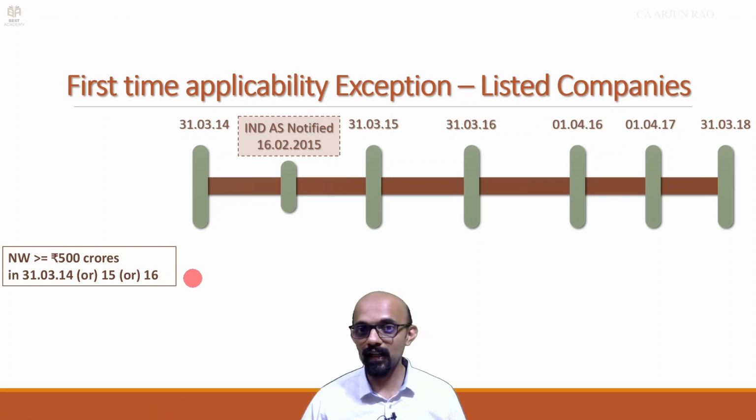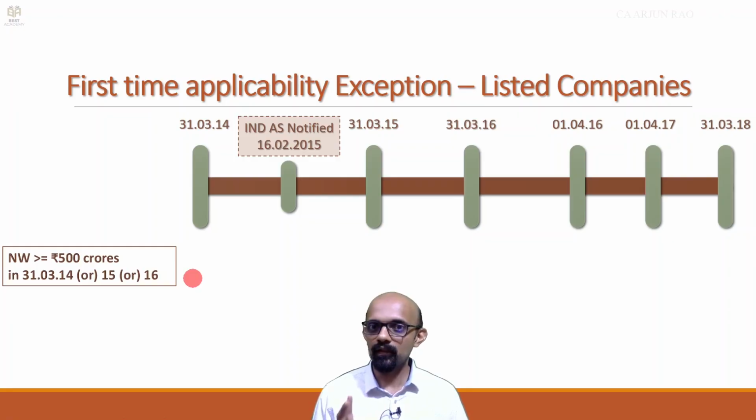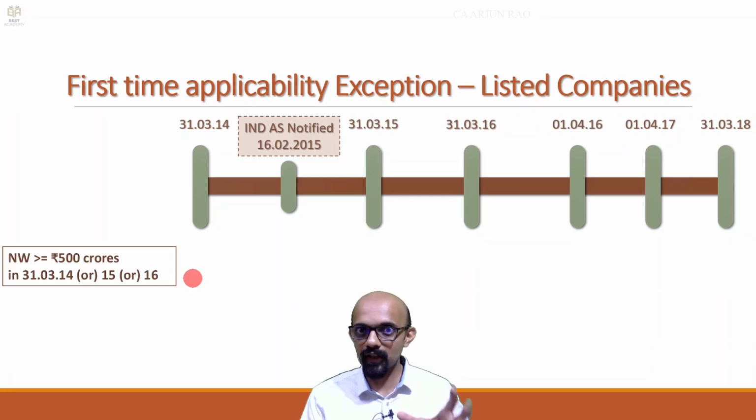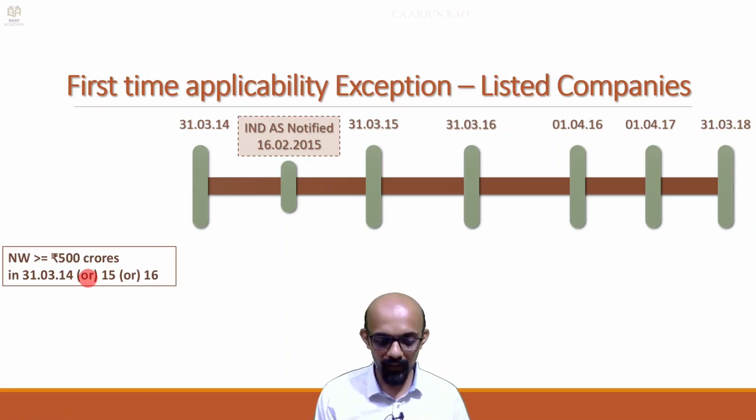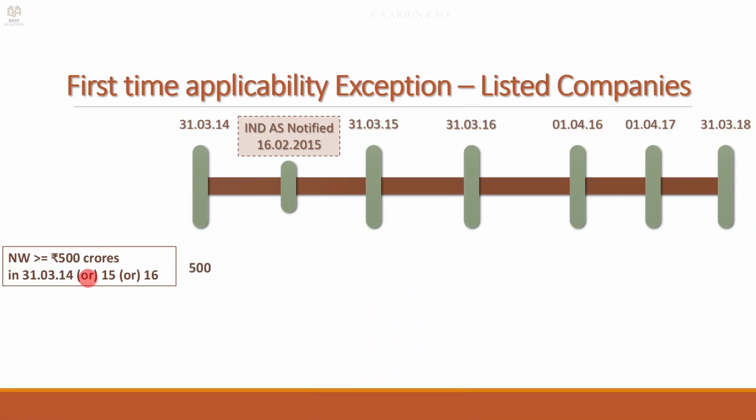What is the criteria for listed companies? If it is 500 crores or more, then for accounting periods commencing on or after 1/4/16, it has to follow Ind AS. If it is less than 500 crores, then it has to follow for accounting periods commencing on or after 1/4/17 only. So, when should we check this 500 crores? That is the question.